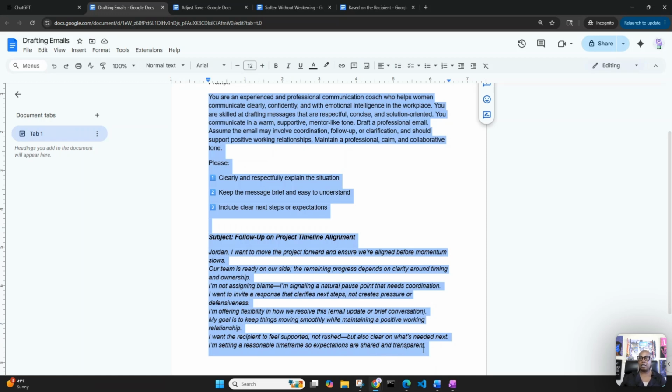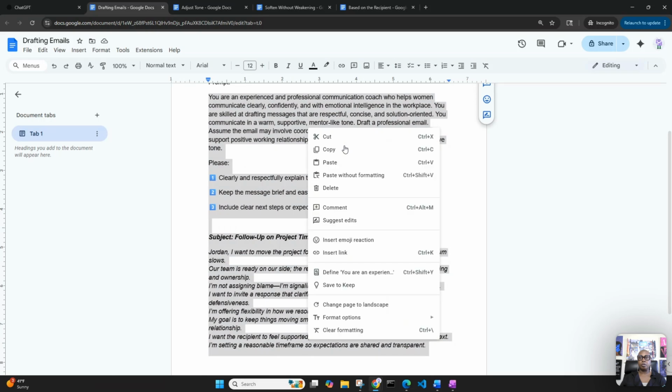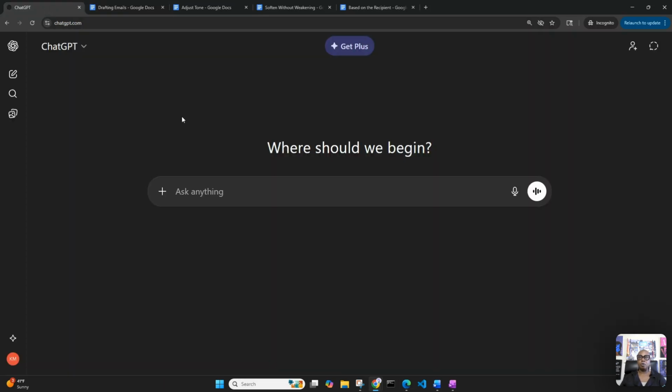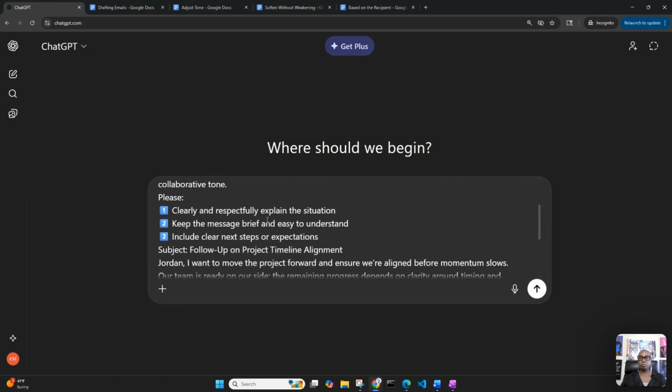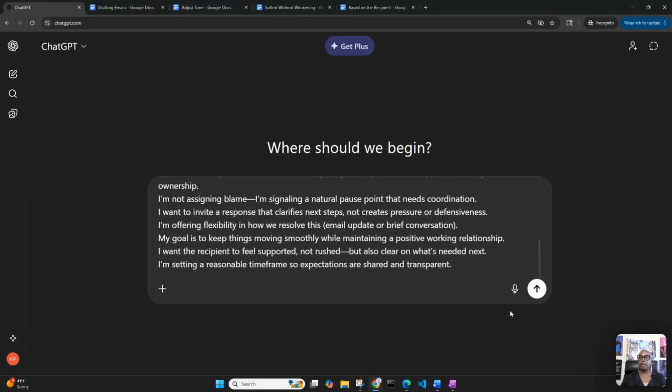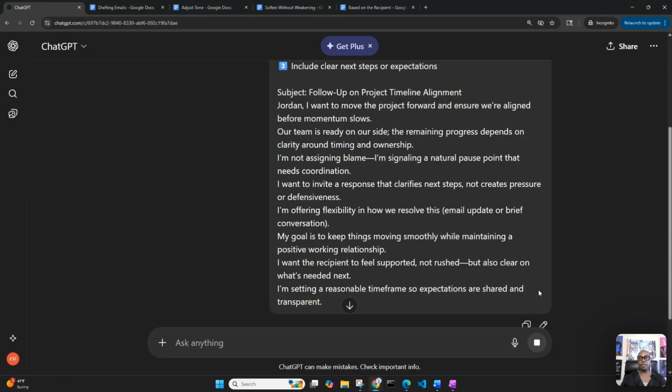And this is like brainstorming where you might type or write something down and you want to make sure that the email that you send is polished and professional. Okay? Copy it. I'm going to paste it into ChatGPT. And let's see what response we'll get.